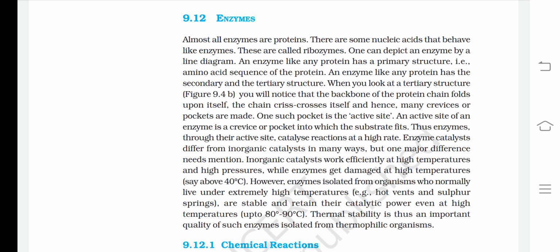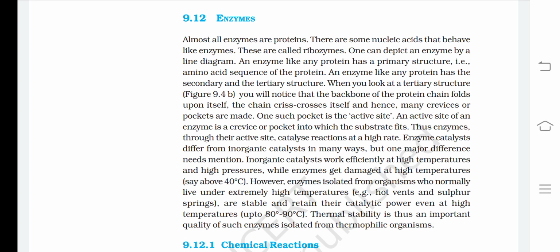Enzyme catalysts differ from inorganic catalysts in many ways, but one major difference needs mention. Inorganic catalysts work efficiently at higher temperatures and high pressures, while enzymes get damaged at high temperatures, say above 40 degrees centigrade.